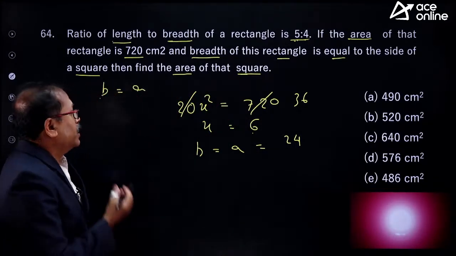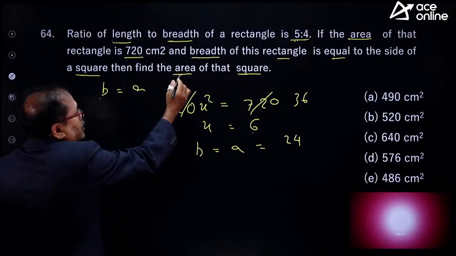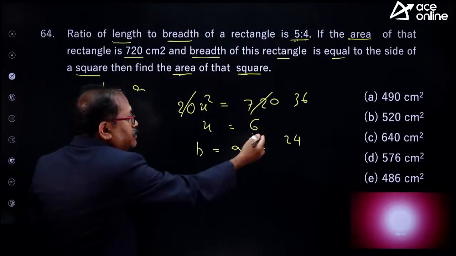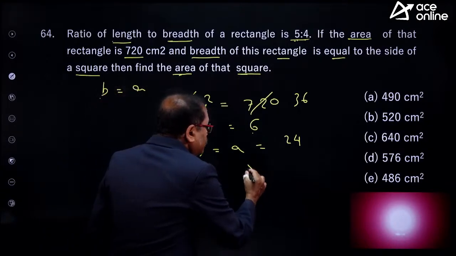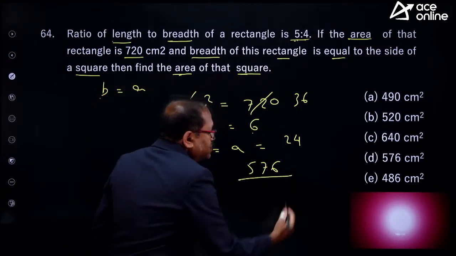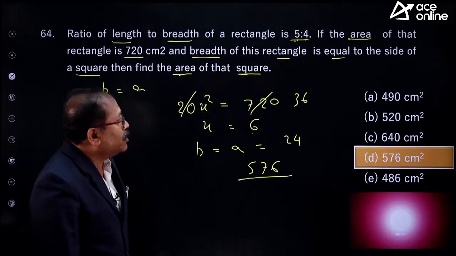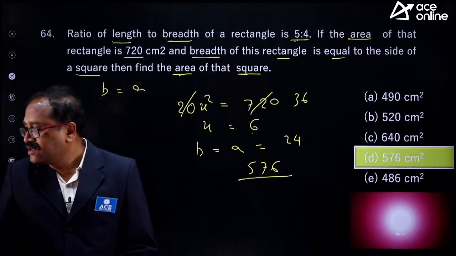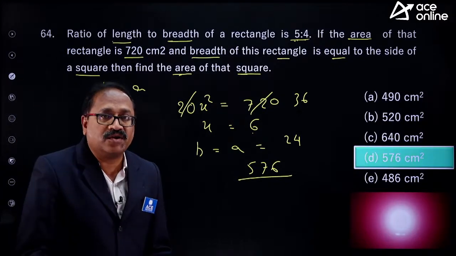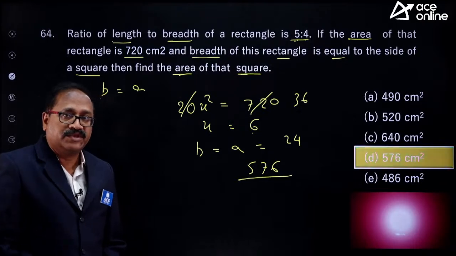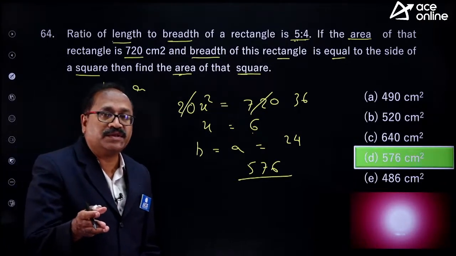Now you have to find out the area of the square. The area of the square is nothing but A square, which is 24 square, and it gives 576. This should be our answer. So do we have option 576? Okay, okay. Hope my young friends, this is clear to all of you. Shall I go to the next question?